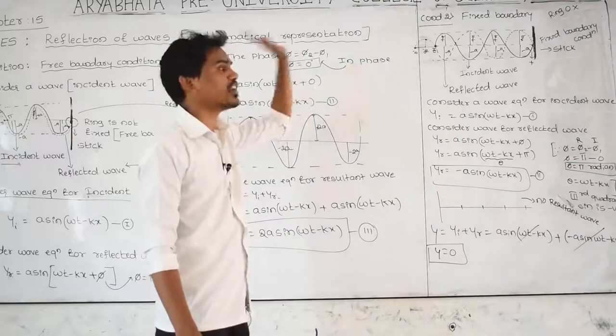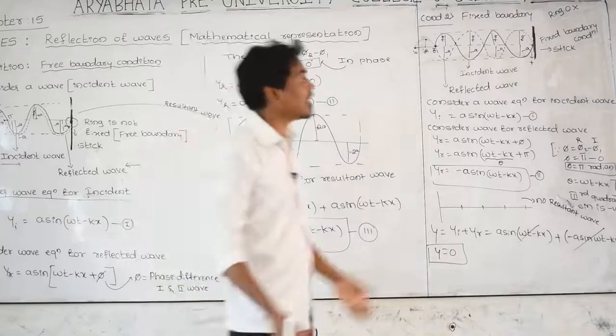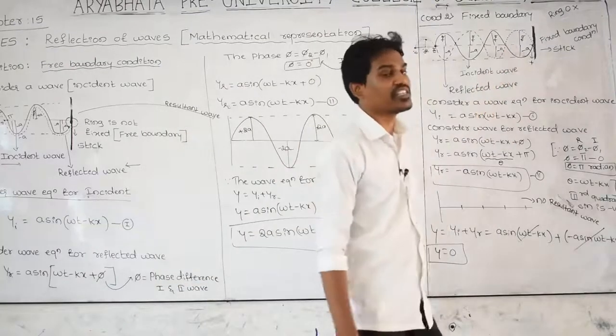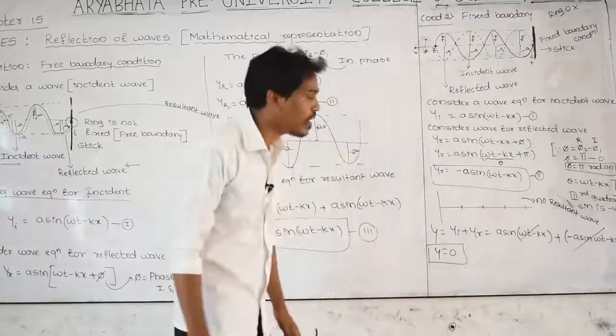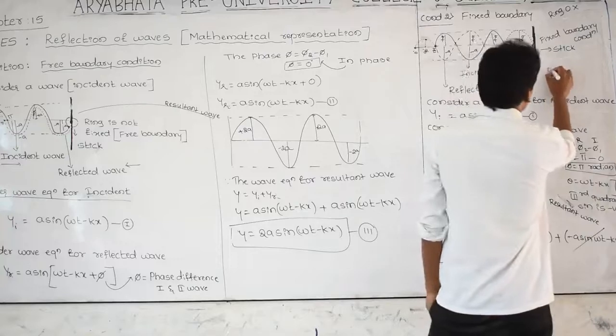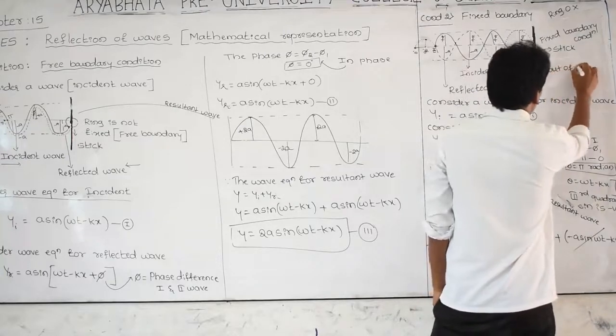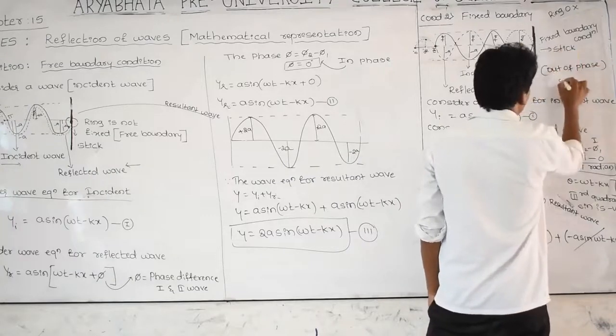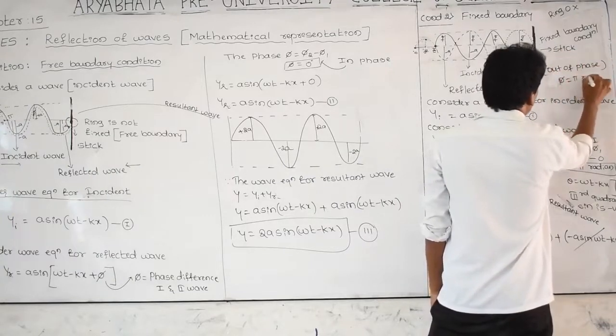We are going to call it in phase. Or if there is a phase difference between the first wave and second wave, the incident wave and reflected wave, if it is 180 degrees, we are going to call it out of phase. Out of phase in the sense both waves differ by pi radian.